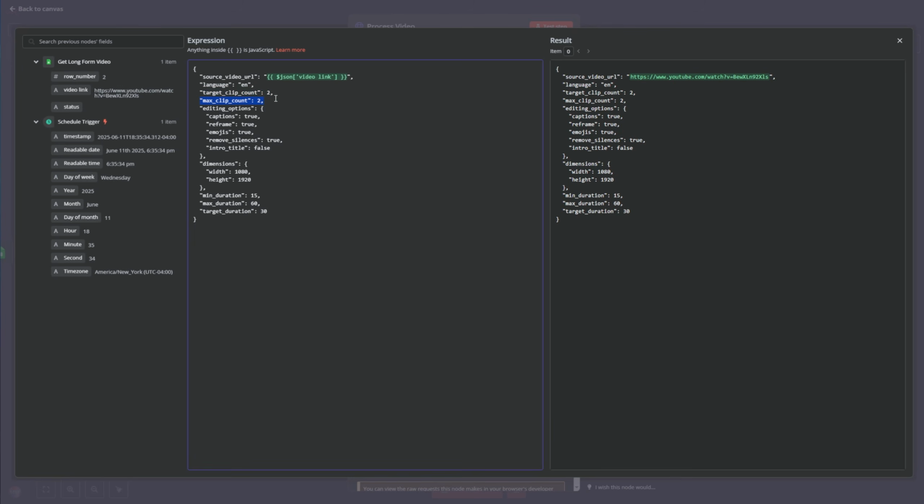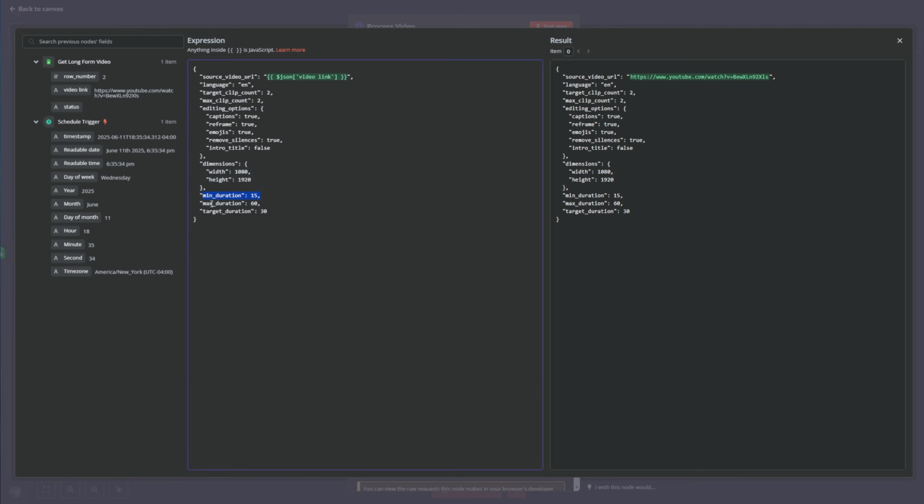Also, we set the maximum clip count, plus we add some editing options. I want captions, I want to be able to reframe it, I want to add emojis, I want to remove silences, and I don't want an intro title. So that's correct. Now I set up the dimensions for the actual video, for the video that I want to get. So this is portrait mode.